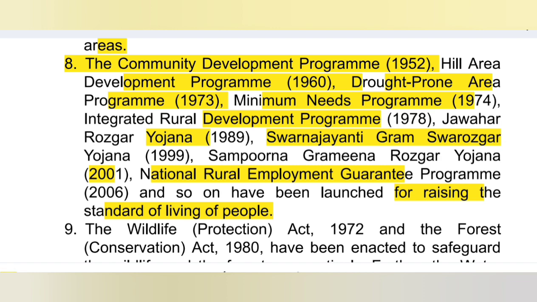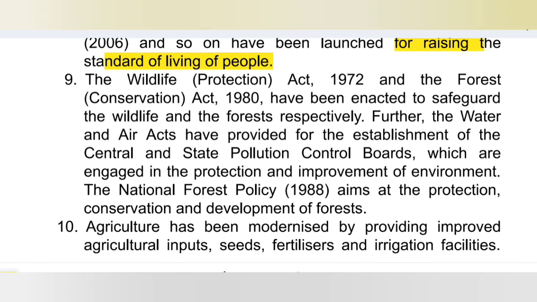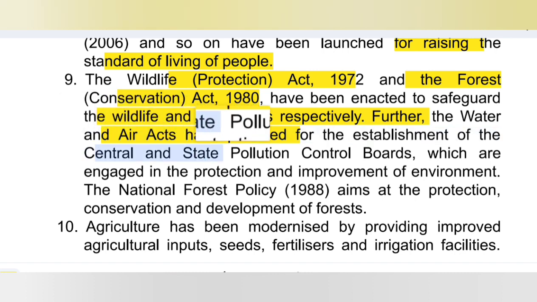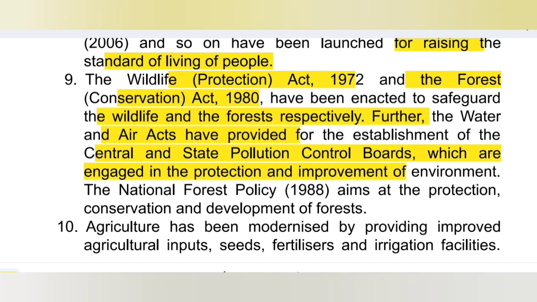Okay. Now the Wildlife Protection Act of 1972 and the Forest Conservation Act of 1980 have been enacted to safeguard wildlife and forest respectively. Further, the Water and Air Acts have provided for establishment of central and state pollution control boards which are engaged in protection and improvement of environment. The National Forest Policy 1988 aims at protection, conservation and development of forest, right?